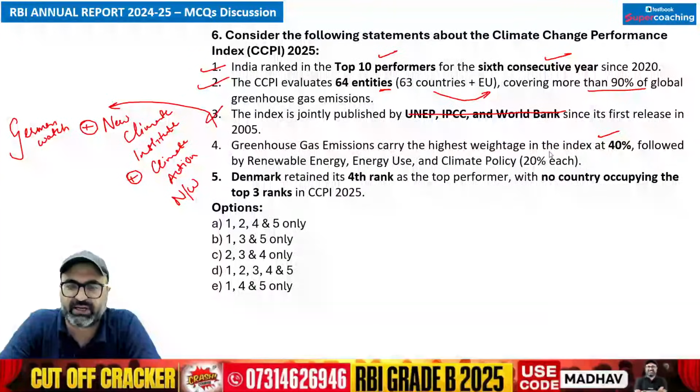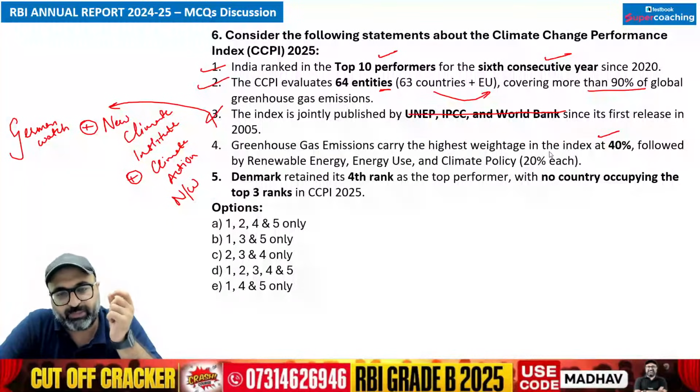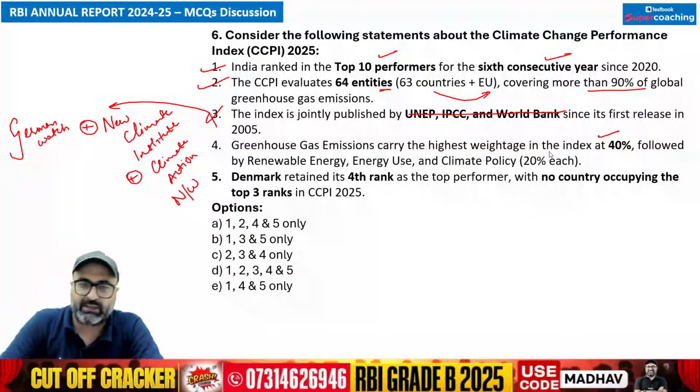CCPI is the index which is calculated, and this is very important to identify how countries are trying their level best to stand strong against the climate issues which are prevailing globally. So based on what steps are taken, this ranking is basically given. And in case of evaluation, the highest weightage of 40% is given to greenhouse gas emission. That is true.